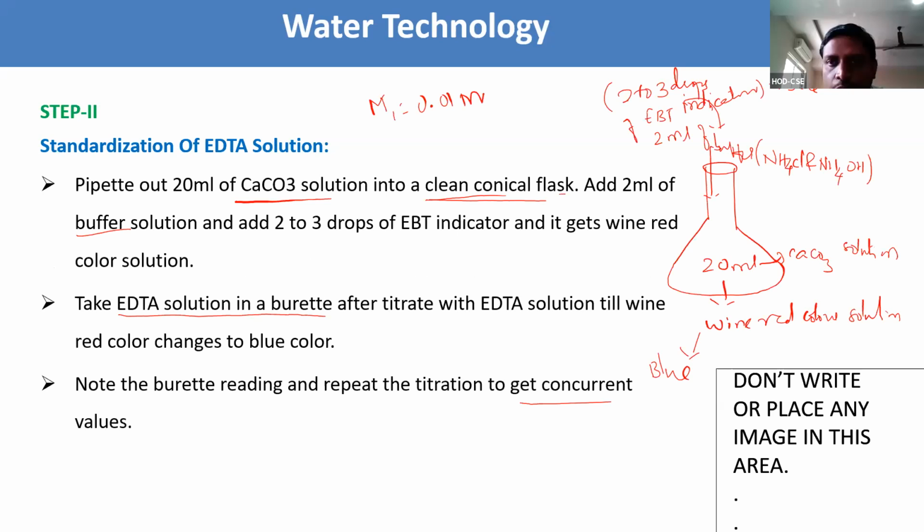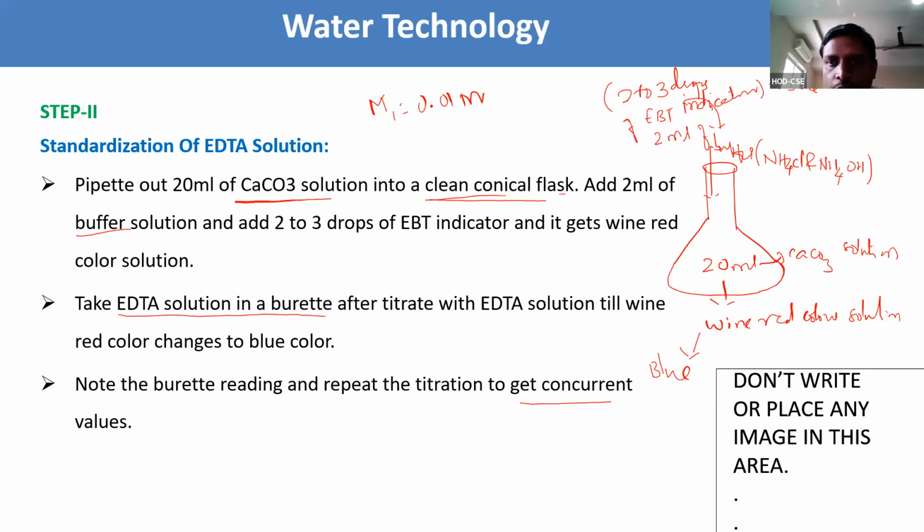Now we need to take EDTA in a burette. After titrating with EDTA solution till it changes to the blue color, that is nothing but the end point. We need to stop the readings.